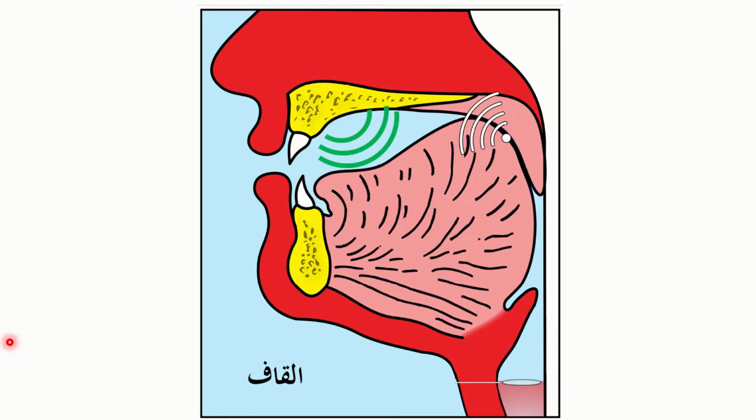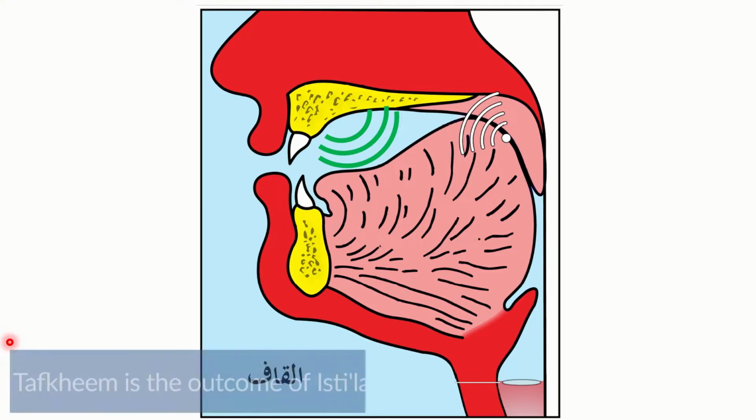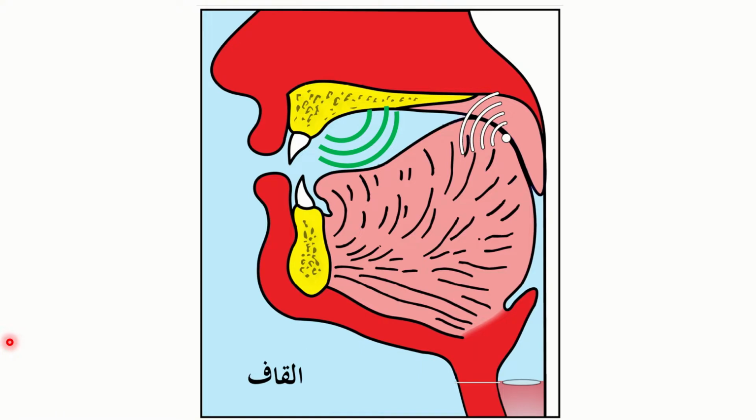The reflection, the echo, is the outcome, and that is Tafkhim, or the thickness that you hear with the sound of a letter. So Tafkhim, once again, is the result or the outcome of the isti'la. It's a result or the outcome of the rising of the sound towards the top of the palate.